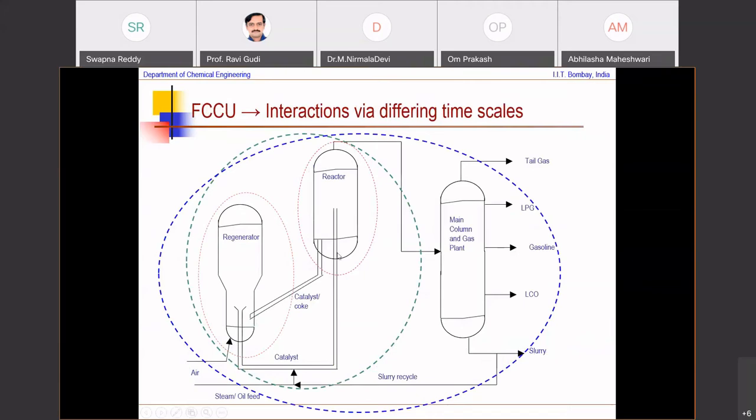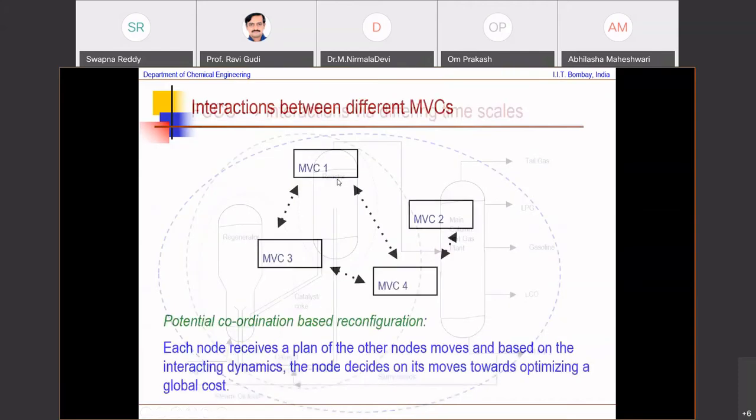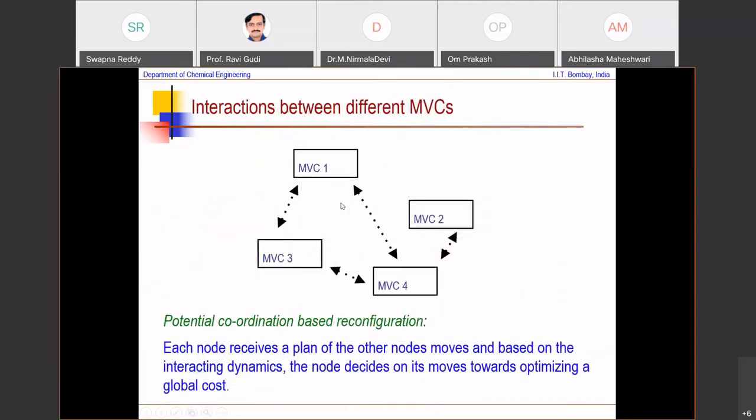Now, the moment you do this, this is one large multivariable controller, this is one large multivariable controller, and because of the presence of recycle, whatever decisions you make here will affect the operation of this, and because of this recycle here, whatever decisions you make here also will affect the reactor. So in general, there might be 3 or 4 multivariable controllers, and there can be different levels of interaction between them.